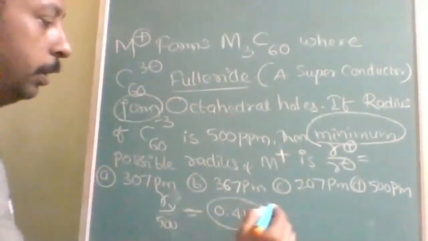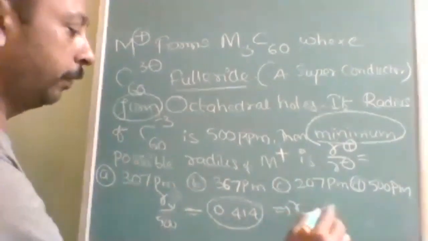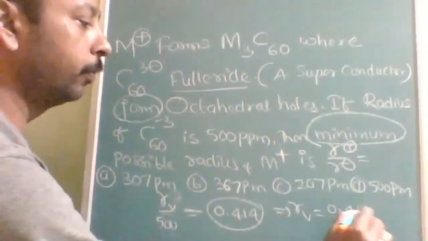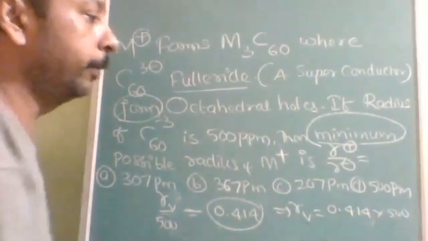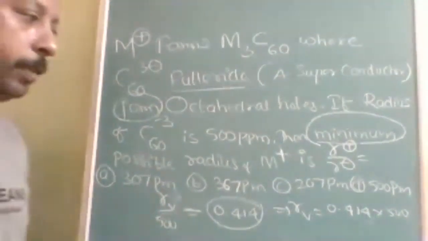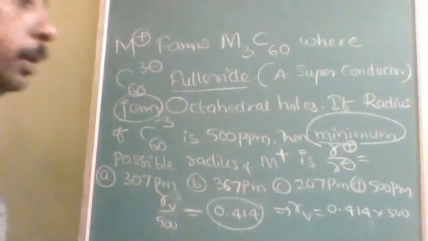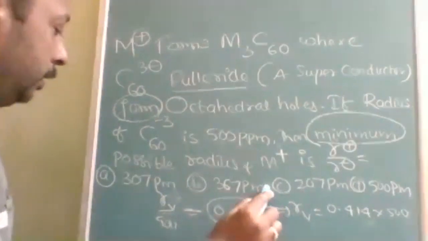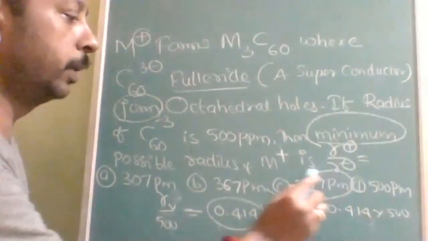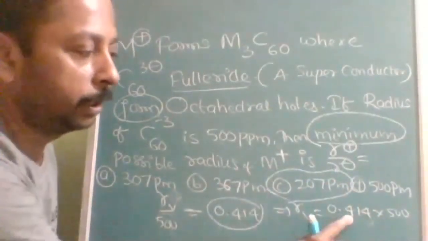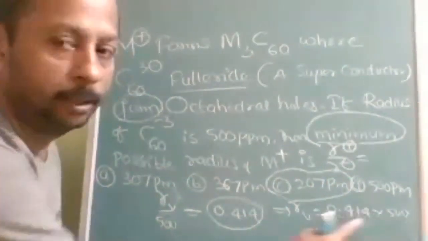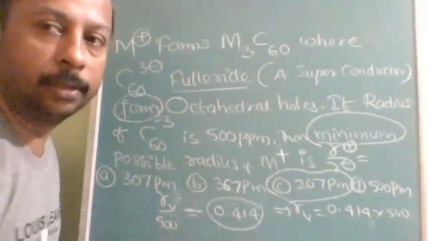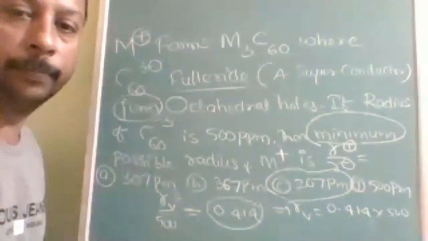So the radius of the void will be 0.414 into 500. So how much will I get? Less than 50%. Less than 50% is only this one. No need to go for calculation. 0.5 would be 250. So less than 50%, there is only one answer, that is option C.